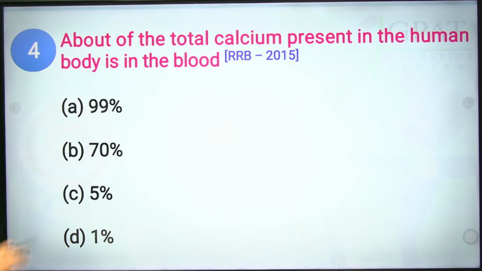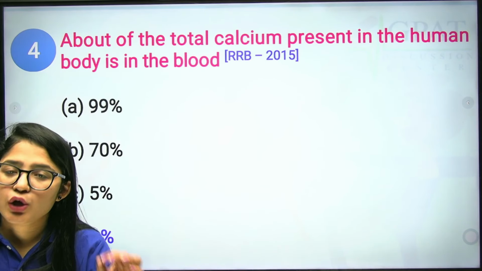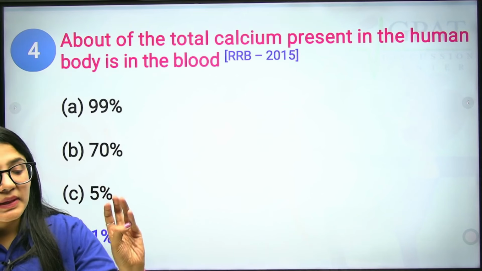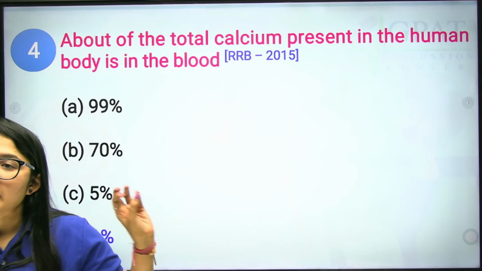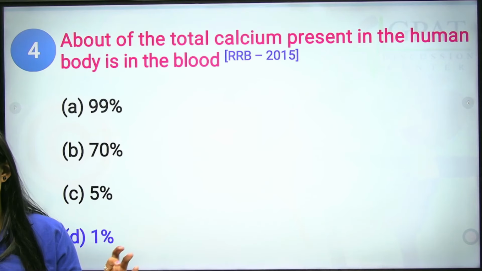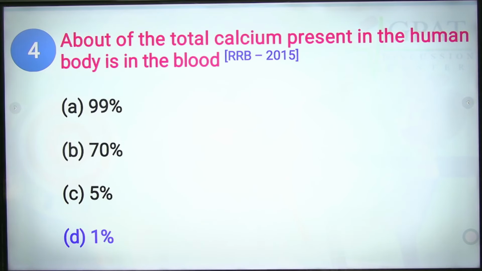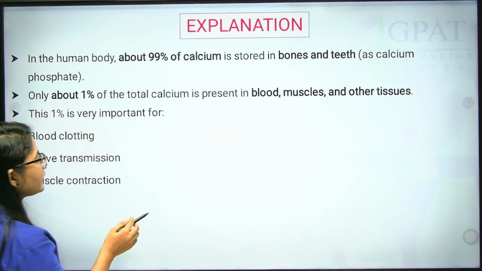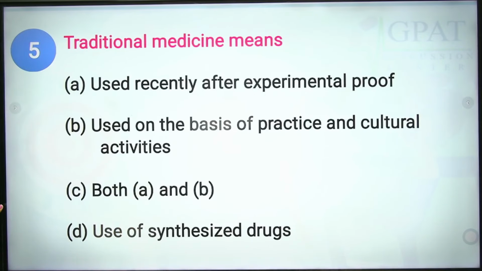Clear? So the 1% of your total calcium is present in your blood, muscles, and other tissues, and helps in clotting, nerve transmission, as well as muscle contraction. Clear? Now, the next question.